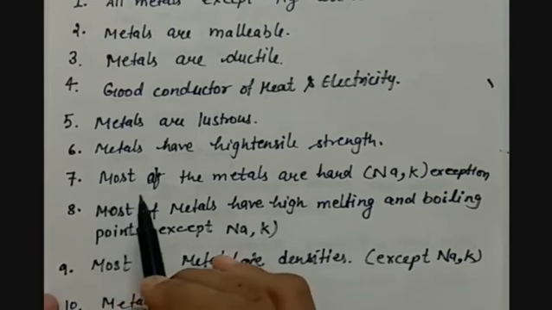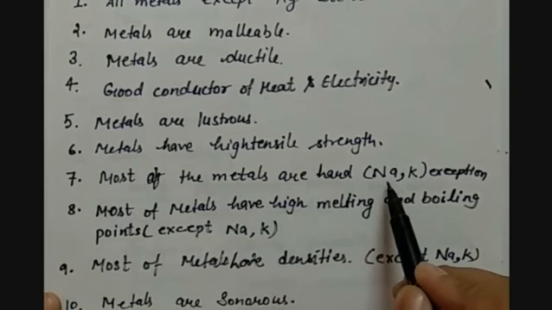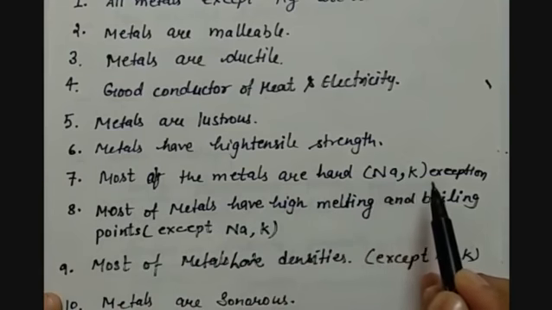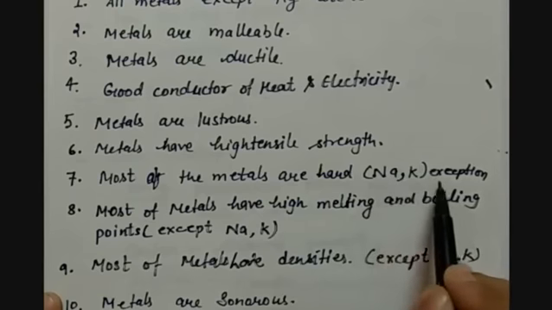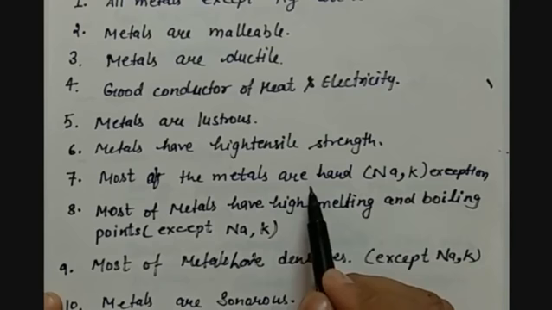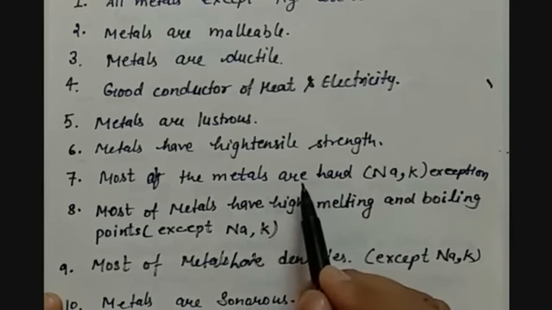Most of the metals are hard, but sodium and potassium are the exceptions which are very soft. Sodium is like cheese. It can be cut with the help of a knife. So some of the metals are soft, but the rest of the metals are very hard and they are used in the same kind of applications.